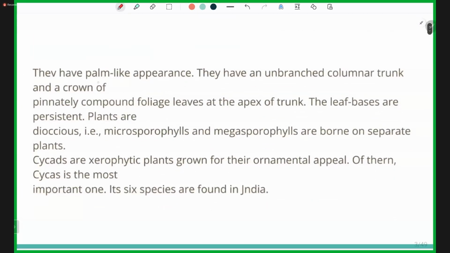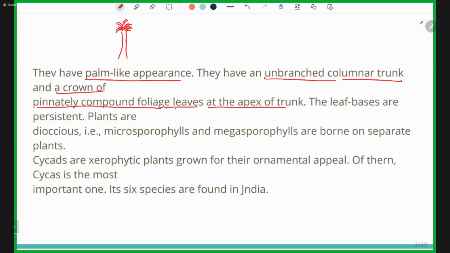Second, they have a palm-like appearance. We have seen a palm tree, a very long tree. They have an unbranched columnar trunk and a crown of pinnately compound foliage leaves at the apex of the trunk.